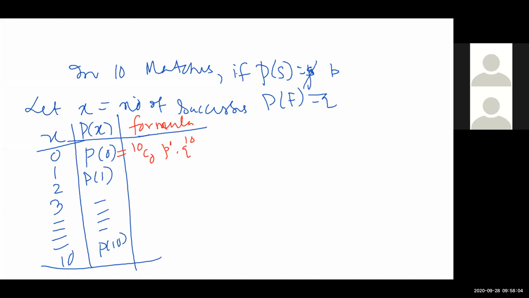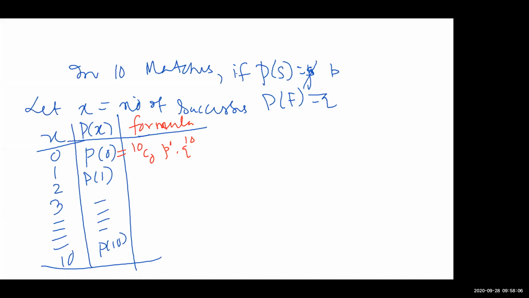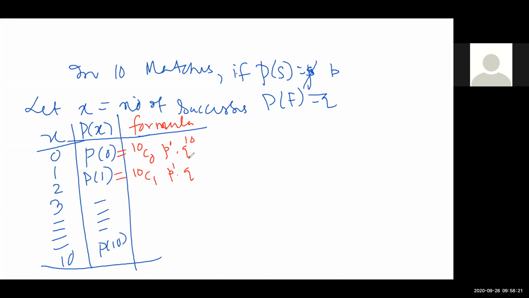Can I just ask randomly? Lipika Panda, then Sarit. Lipika, you are there? Yes, sir. P1, what should I write? 10C1, P to the power 1, Q to the power 9. Q to the power? 9. Very good, very good.